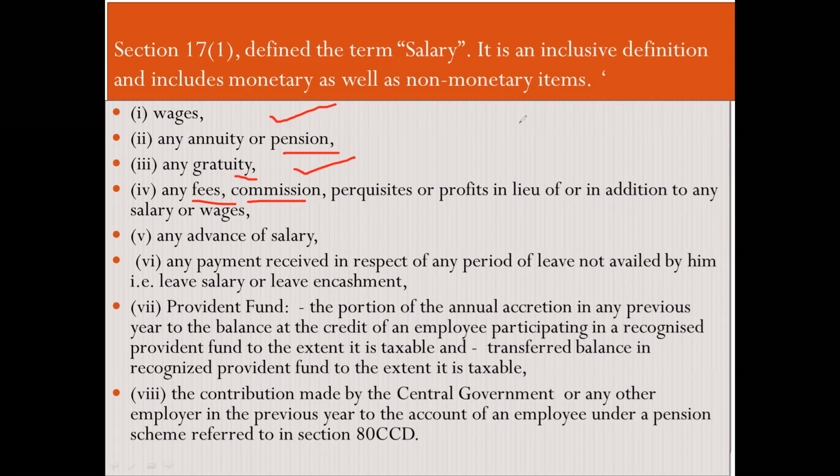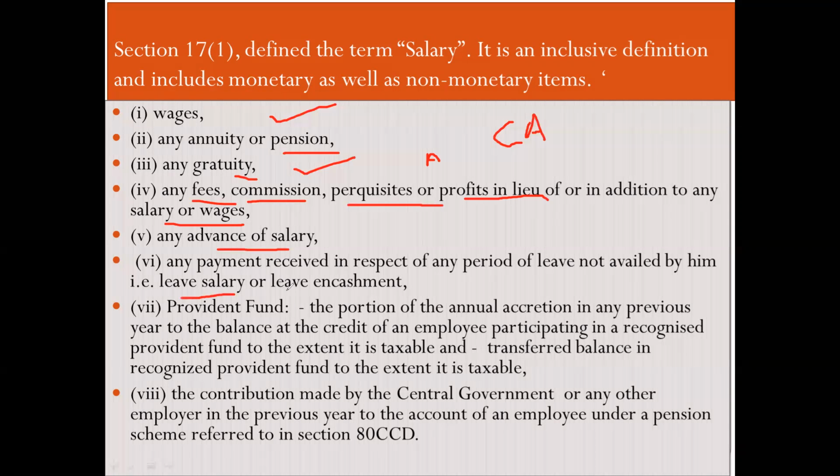Next one is fees. For example, you are a chartered accountant. You are coming to the organization and doing auditing work. For a chartered accountant, there is no salary. In this case, he will be paid fees. Another part of salary is perquisites. Already I told, allowances and profits in lieu of salary and salaries or wages. Next one is advance salary. For example, salary is not only paid for this month, salary can be paid for the next month in advance. So that is also a part of your salary and other things.